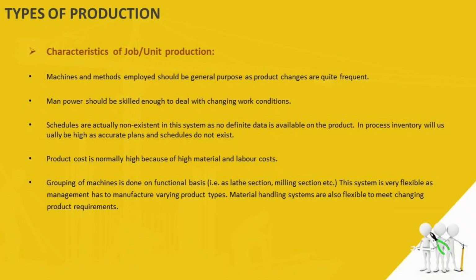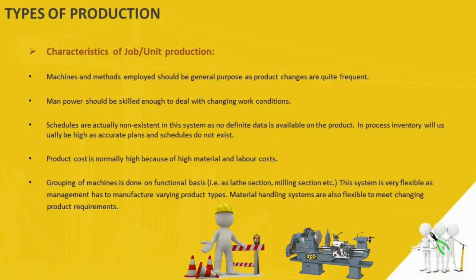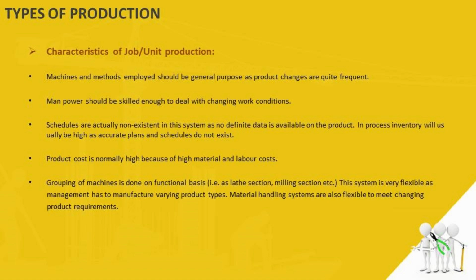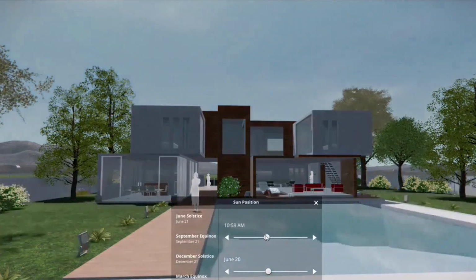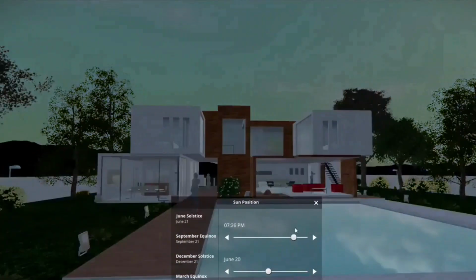In this type of production system, machines and methods are employed for a general purpose because the product changes are quite frequent. Customers can use some different kind of specification. Let's say, for example, you are in the construction industry, making 3D plans using software, let's say Revit Architecture, and the customer says he doesn't like this plan, he wants to make some major changes.